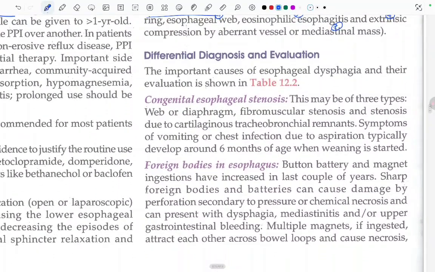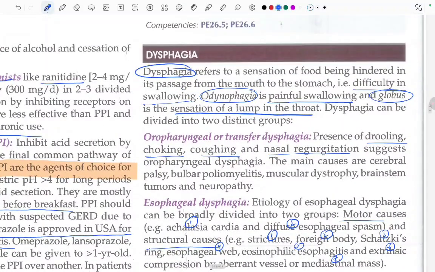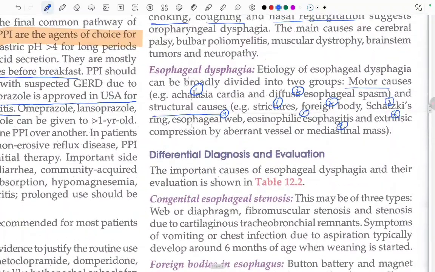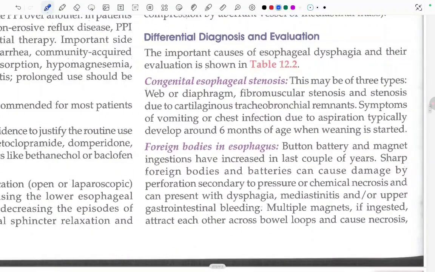Now coming to the differential diagnosis and evaluation. The important causes of the esophageal dysphagia and their evaluation are shown in the table that we will read. The differential diagnosis for esophageal dysphagia starts with congenital esophageal stenosis.